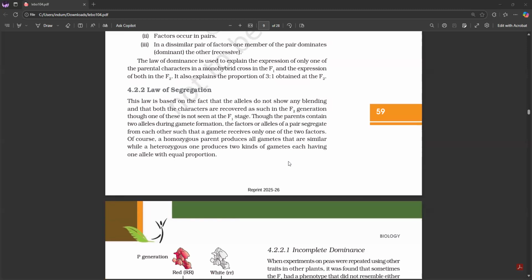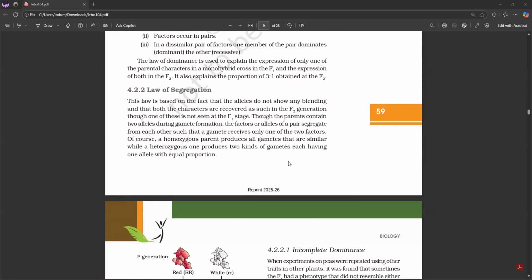4.2.2 Law of segregation. This law is based on the fact that the alleles do not show any blending and that both the characters are recovered as such in the F2 generation, though one of these is not seen at the F1 stage.